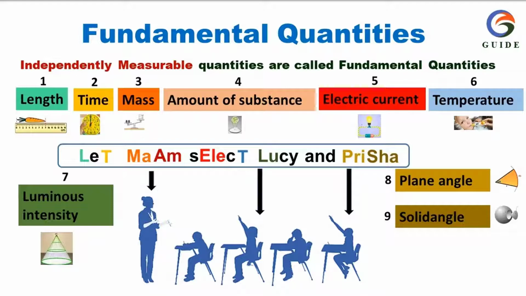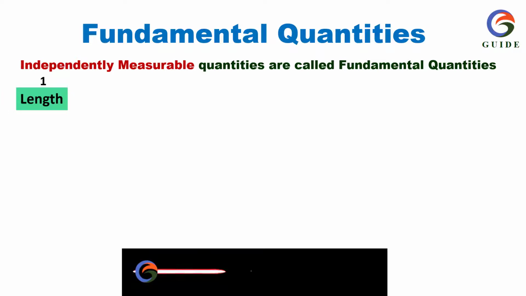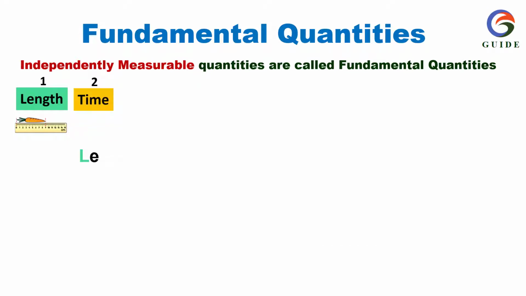Let MAM select Leucian pressure. They are 1. Length, 2. Time, 3. Mass, 4.